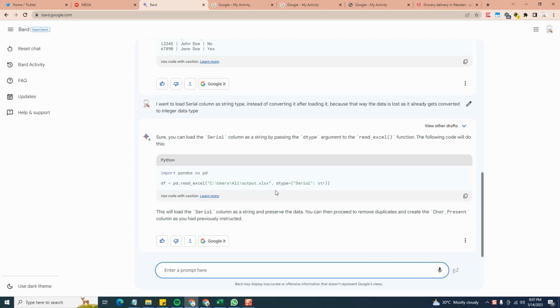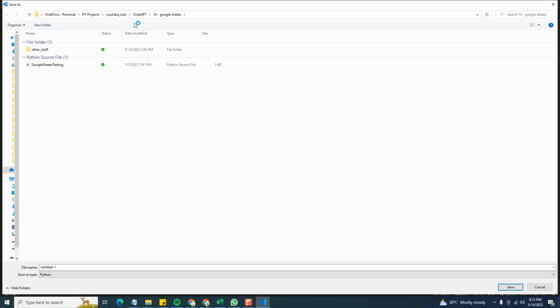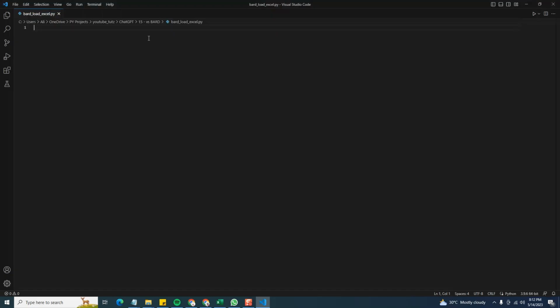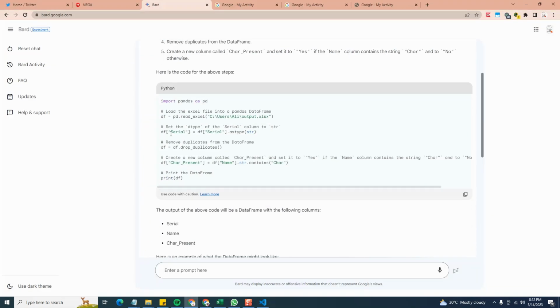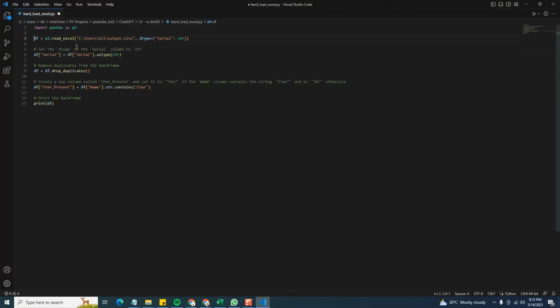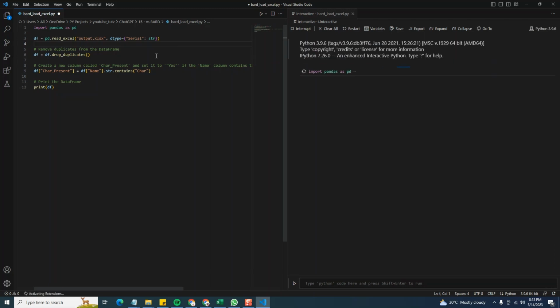Right, so let's test it. We load our VS Code, create a new Python file in same directory and copy paste the code. The code for loading file we will take from latest answer. Rest of the code block we will pick from earlier answer. Right, so let's update the file name and run the code. We run the code and we can see that all works good.